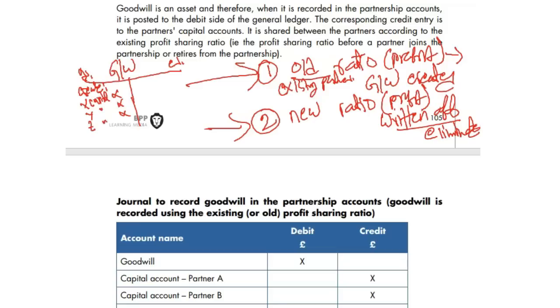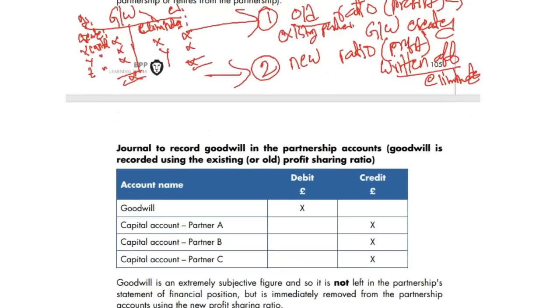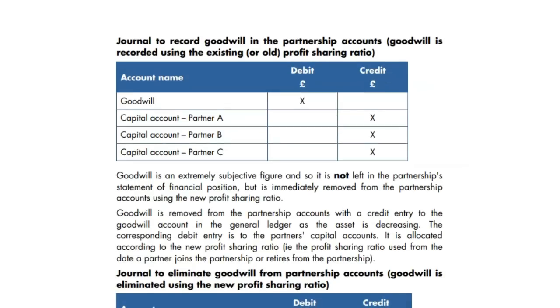Goodwill created debit, capital account credit, and goodwill written off is credit, or eliminated. Let's assume partners X and Y only are there, and what about the figure? Both should be equal. Okay, let me do some real life work, it will make more sense.